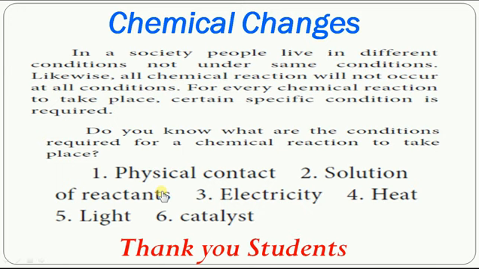So what are the different conditions required to perform a chemical reaction? The following conditions: physical contact, solution of reactants. We have to mix two different solutions so that the reaction will happen. Physical contact is very important. When you rub the match stick against a matchbox, we get fire. So some chemical reaction happens. This is called physical contact. Solution: when you mix two solutions, some precipitate occurs. And then electricity: some reactions definitely require electricity, some require heat, some require light, and some require a catalyst.